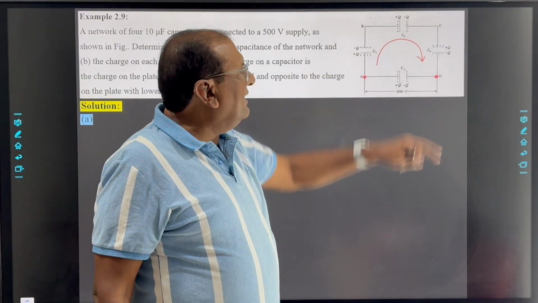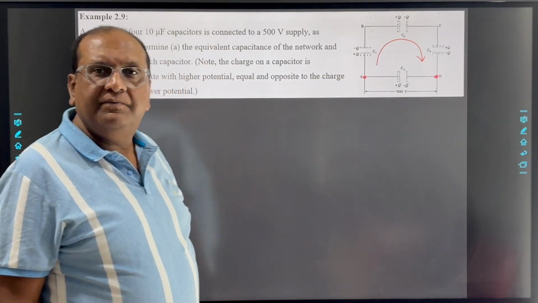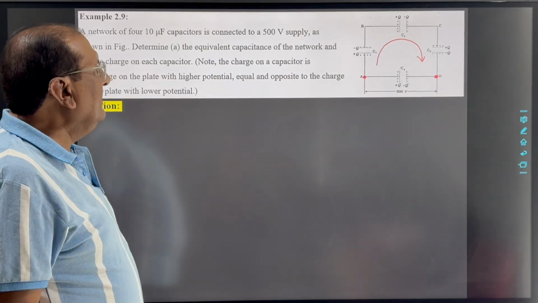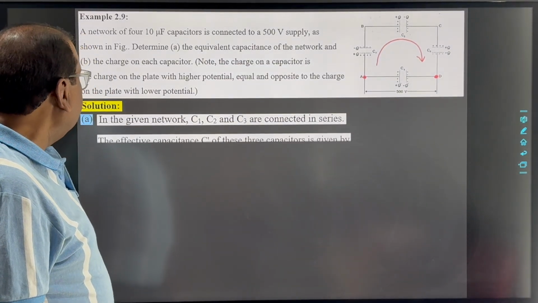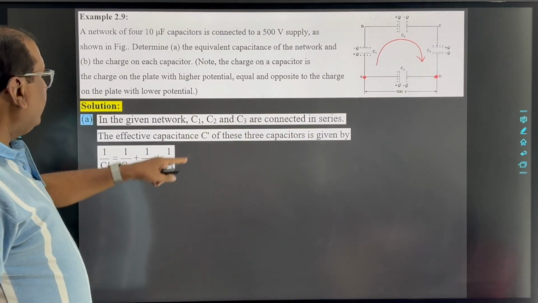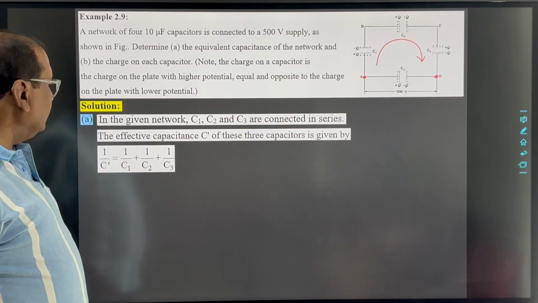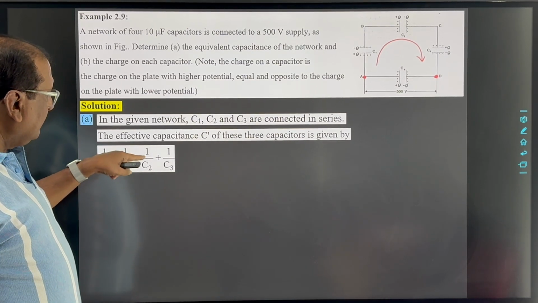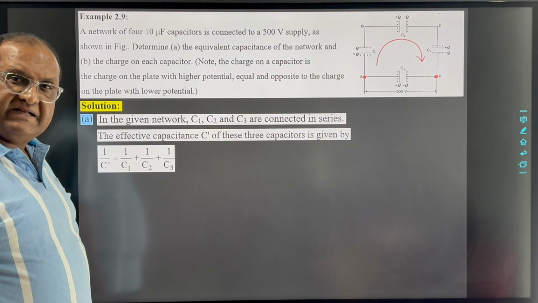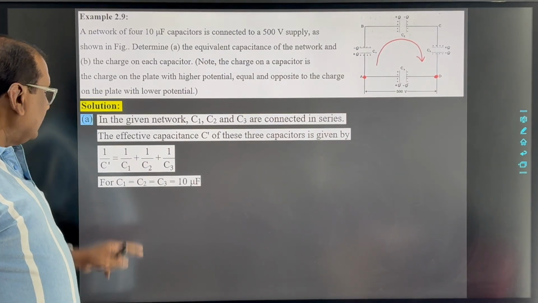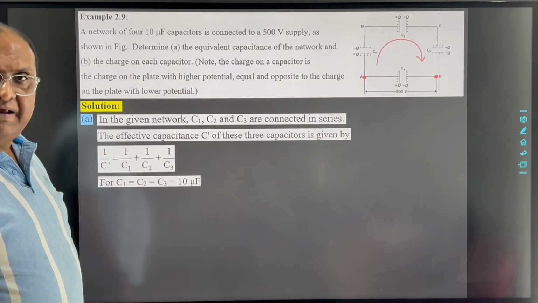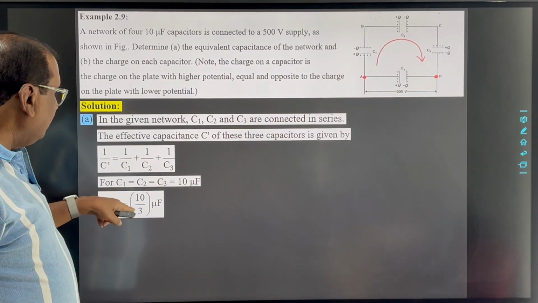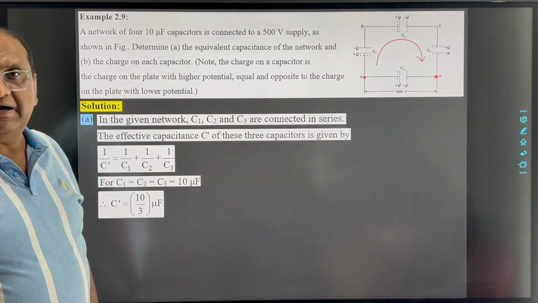But here all the capacitors have the same value, so the effective capacitance is C by 3. Taking the effective capacitance as C dash, 1 upon C dash equals 1 upon C1 plus 1 upon C2 plus 1 upon C3. All the capacitors are 10 microfarad, so C dash is equal to 10 by 3 microfarad.